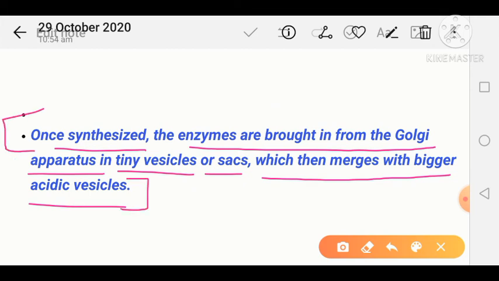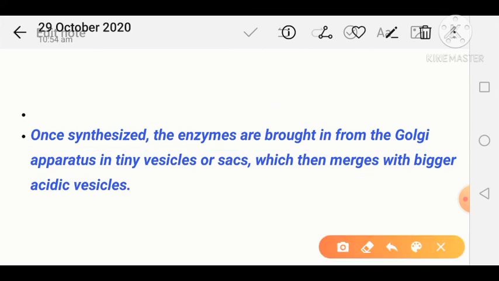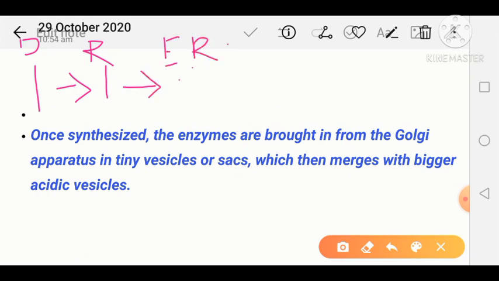So try to understand the journey of lysosomal enzymes. First, a signal goes to the nucleus, and then this particular DNA is converted into RNA. RNA moves to the endoplasmic reticulum, and within the endoplasmic reticulum, these lysosomal enzymes are produced.